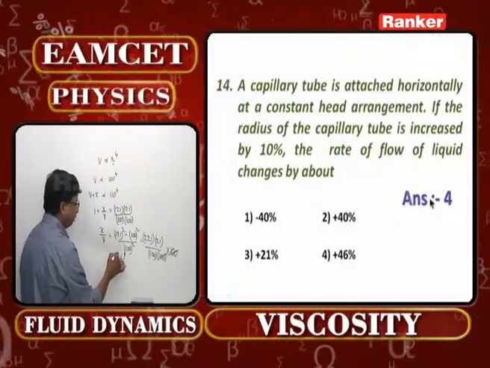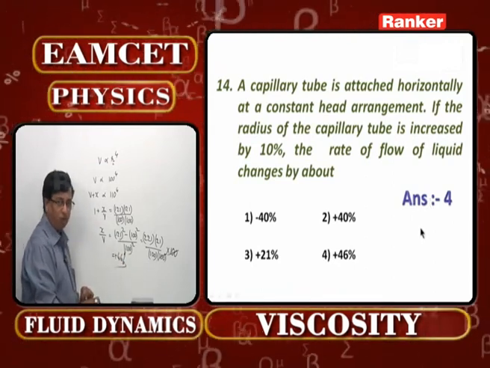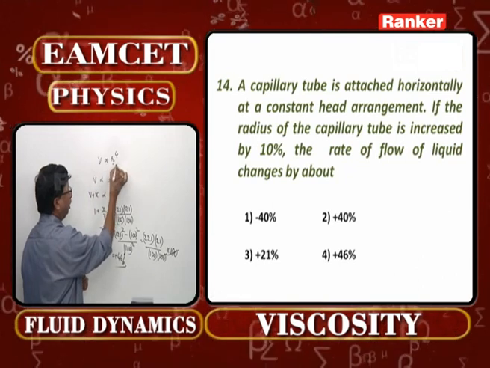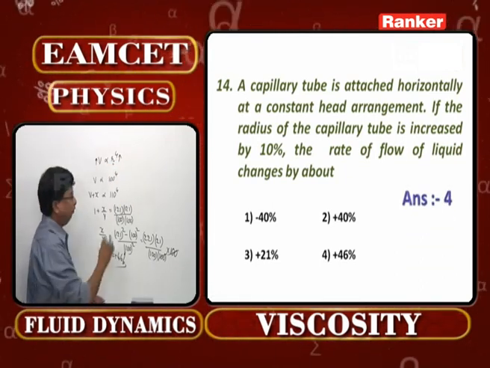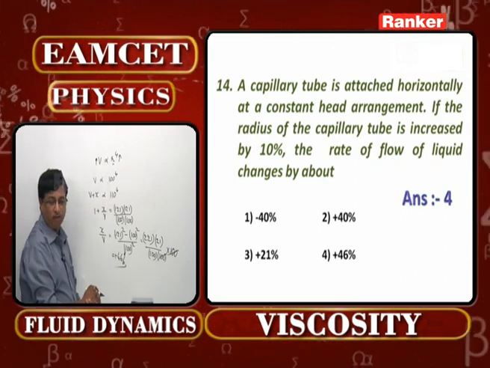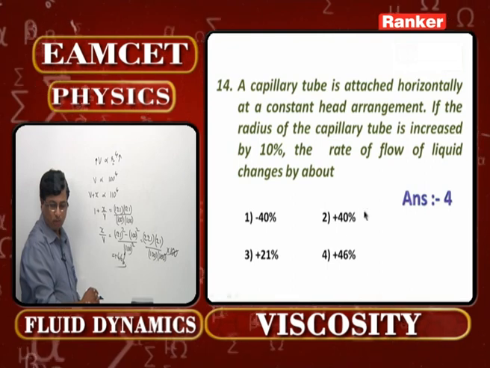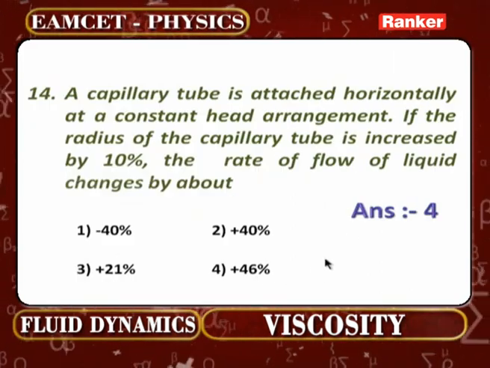So the corresponding answer is 46%. What do you mean by that plus sign over there? These two are directly proportional to each other. Therefore, if R increases, V also increases correspondingly. That is the very meaning of that plus sign. So the fourth option is going to be the correct option for us for the 14th question.